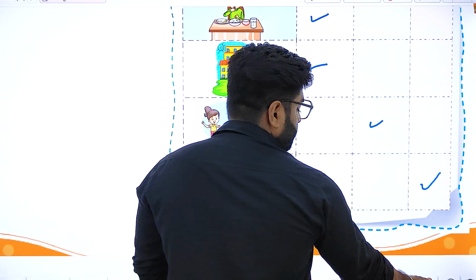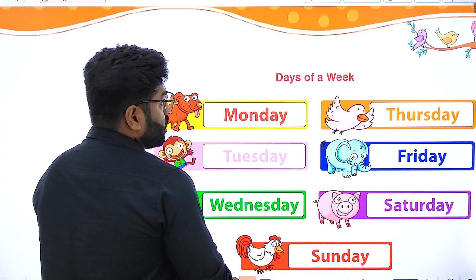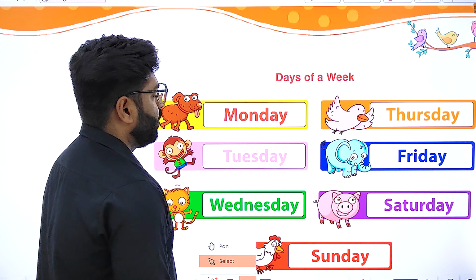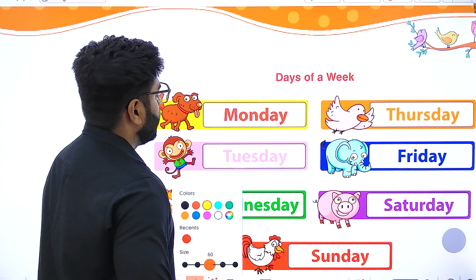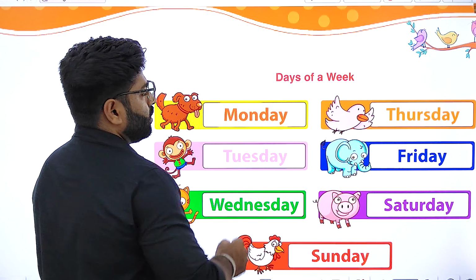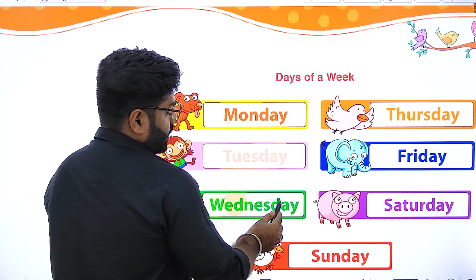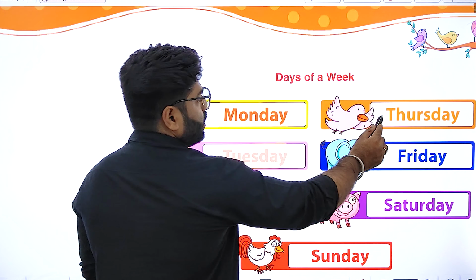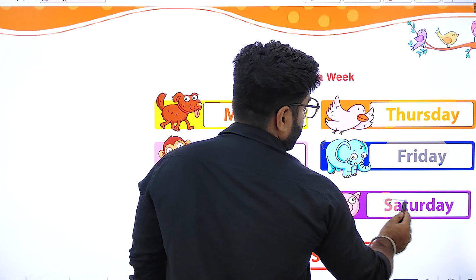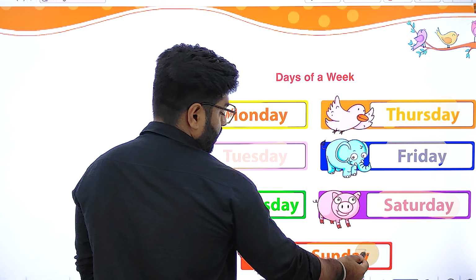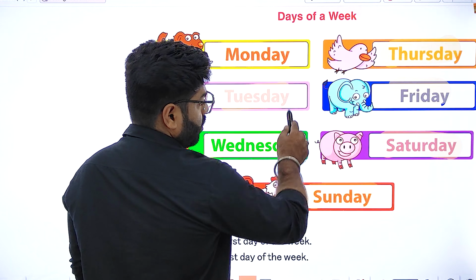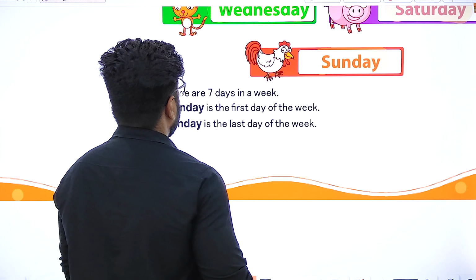Okay. So now come to our next part. So here we are having days of a week. If we look here, we are having Monday, that is our first day of the week, then Tuesday, Wednesday, Thursday, Friday, Saturday, and Sunday. Clear? Okay.